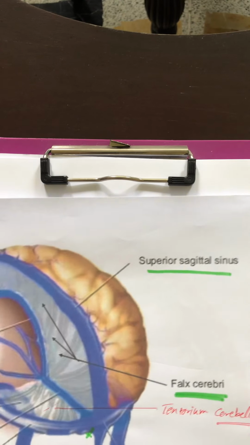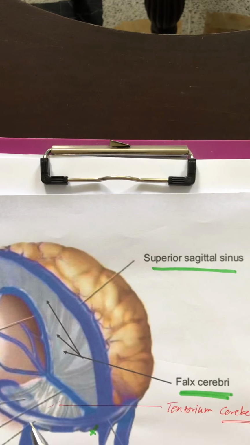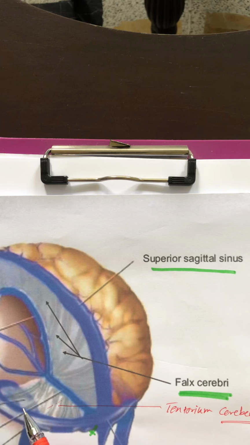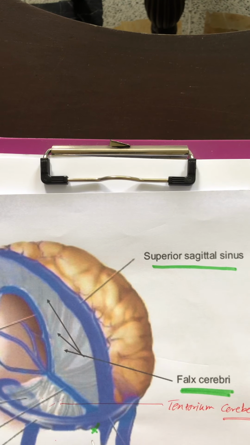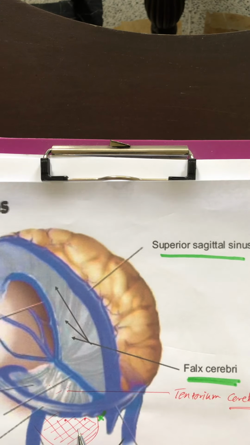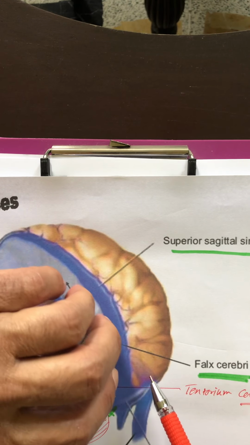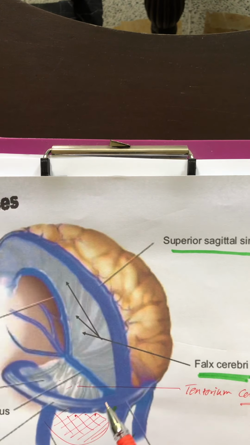Tentorium cerebelli is also an extension of the dura, the covering of the brain, forming a tent-like structure. Tent means tent. And this tent-like structure is called tentorium cerebelli. Below this tentorium cerebelli, what's the structure here? We have the cerebellum. So the tentorium cerebelli separates the cerebrum, here we have the cerebrum, also here, from the cerebellum.